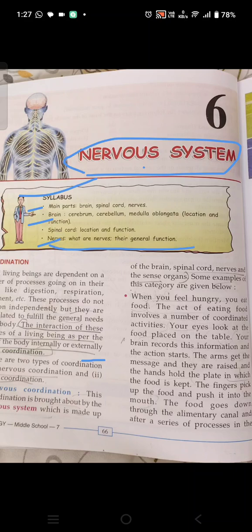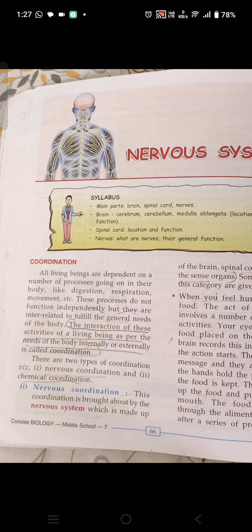Okay, so let's start with our main chapter. Now, coordination. What is the meaning of coordination here?